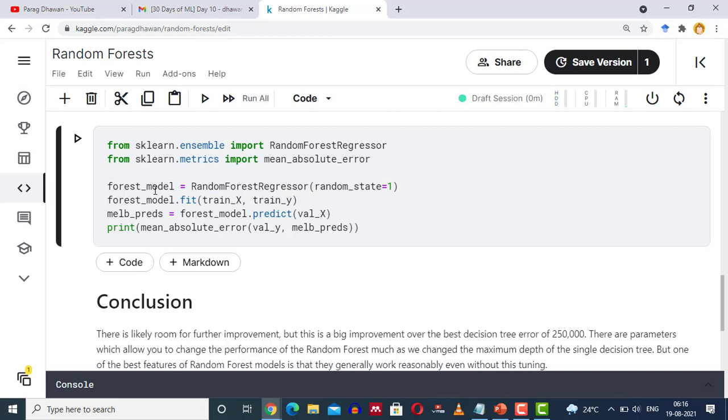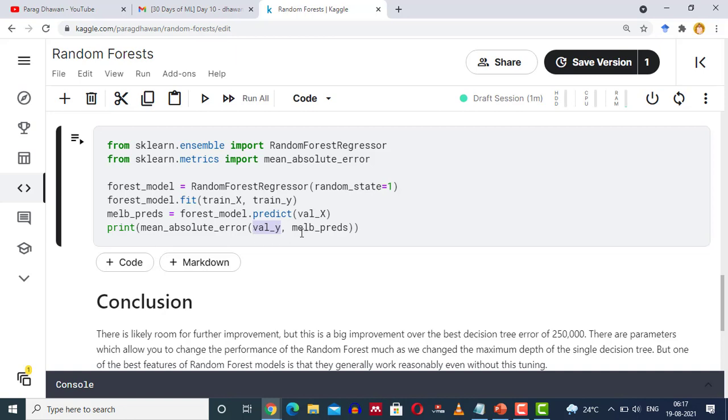Now we will find the patterns in our data using the model.fit function. So forest_model.fit, we are fitting the model on training data, train_X, train_y. This will create the model which learns the patterns in the training data. Then, using the same model, we are predicting on val_X. The predictions are stored in the melb_preds variable. We are computing the mean absolute error by comparing melb_preds with val_y.